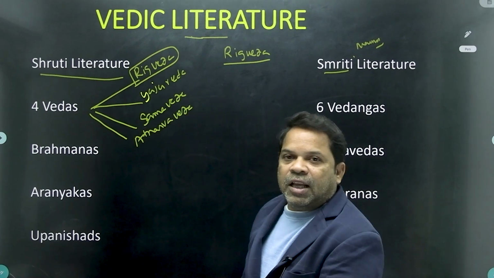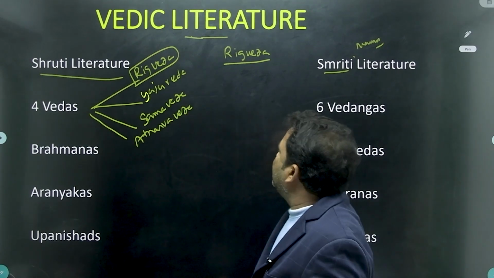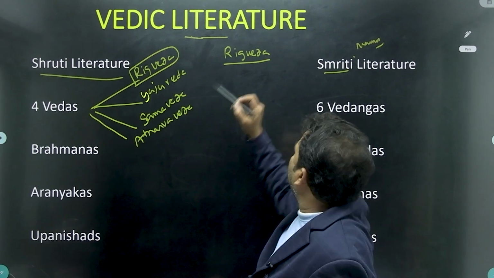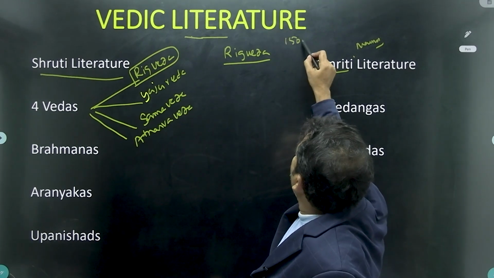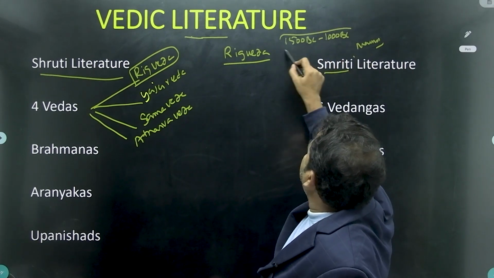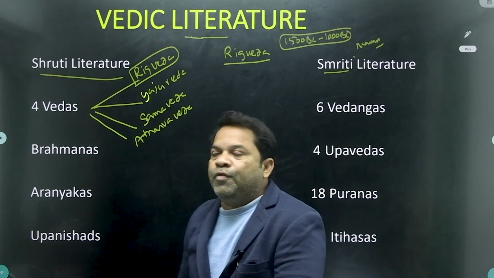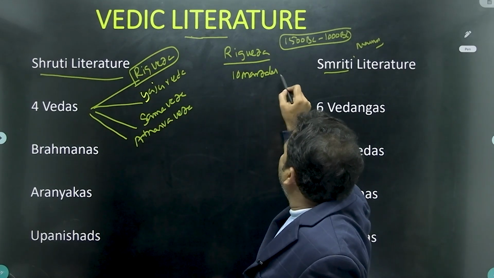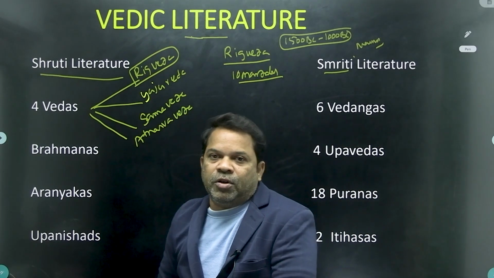Rigveda is the earliest text in India, and it is the important source for the early Vedic period, that was 1500 BC to 1000 BC. Rigveda consists of 10 mandalas, or you can call it 10 chapters.